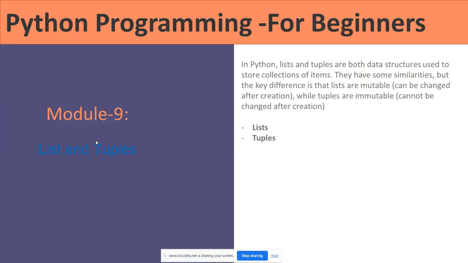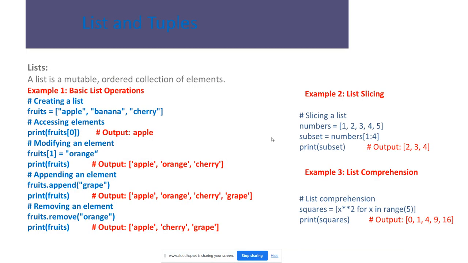Module 9 is lists and tuples. Lists and tuples are both data structures used to store a collection of items. They have similarities, but the difference is that lists are mutable, meaning they can be changed after creation, while tuples are immutable, meaning they cannot be changed after creation. We can see list and tuples individually.